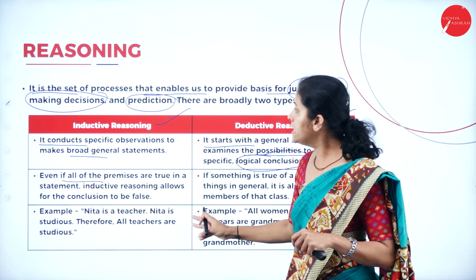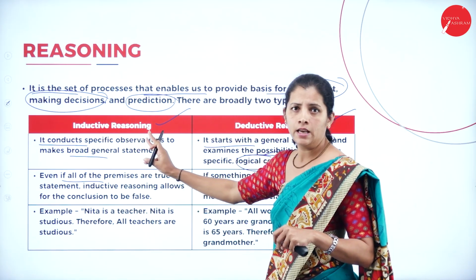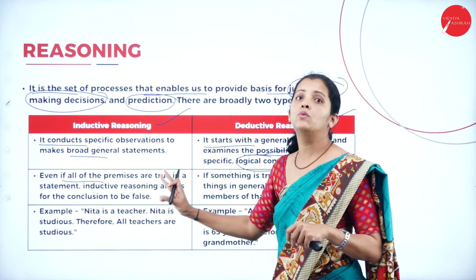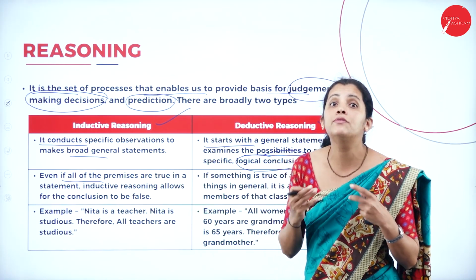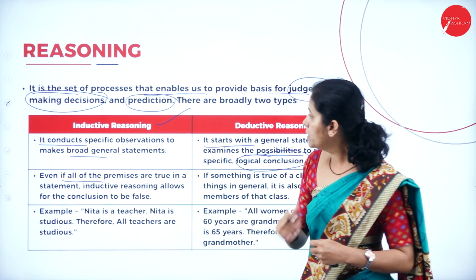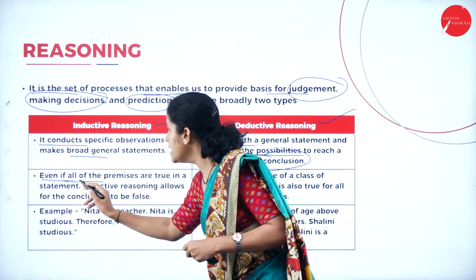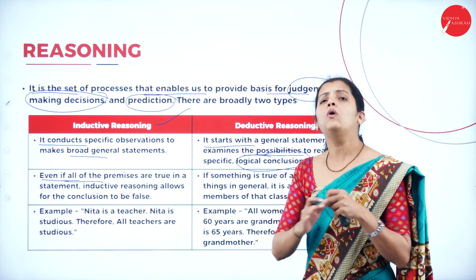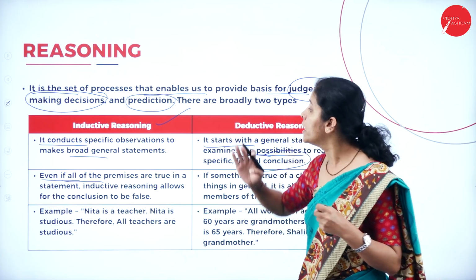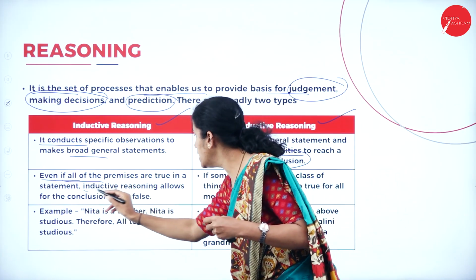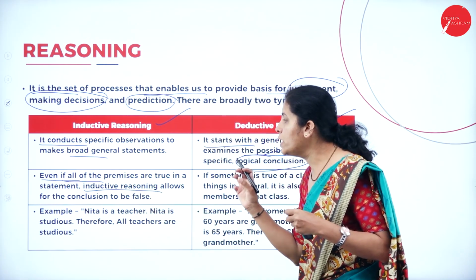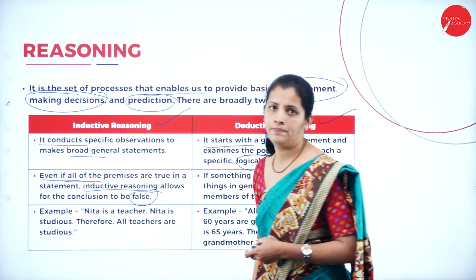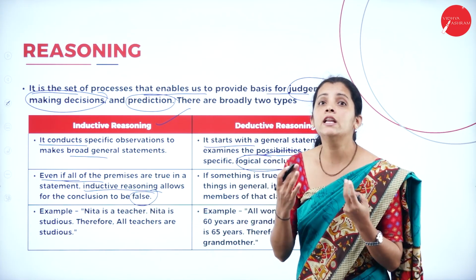false. In the inductive reasoning, if the premise is true, then we are going to conclude that it is a false statement. Even if all the premises are true, that means all the statements are true, then in the inductive reasoning, we are going to conclude that it is false. It is just like an inverse.